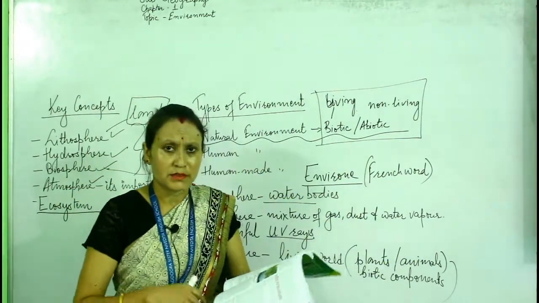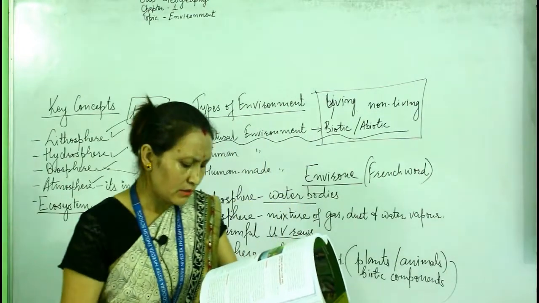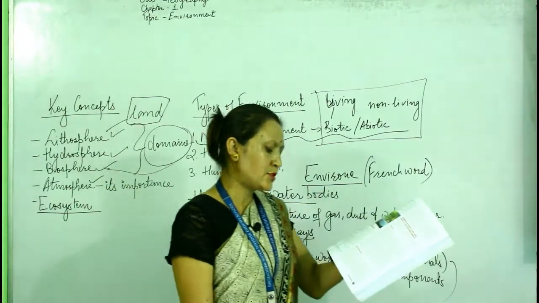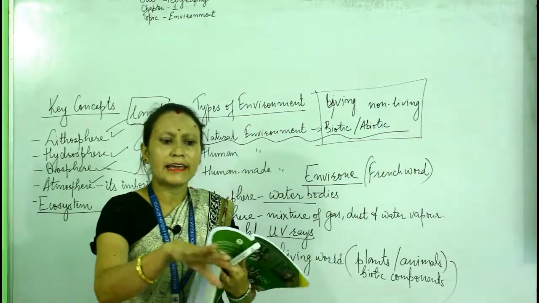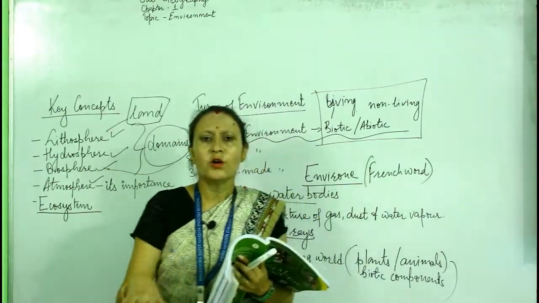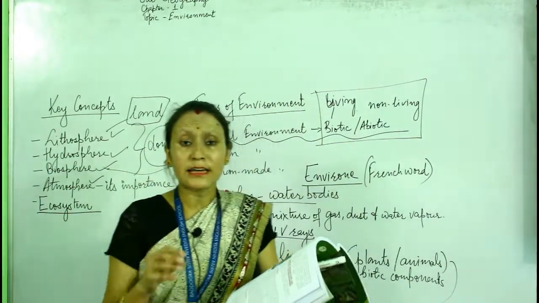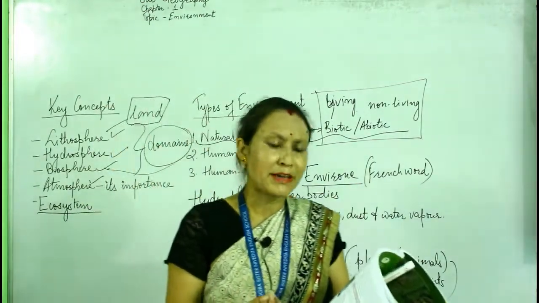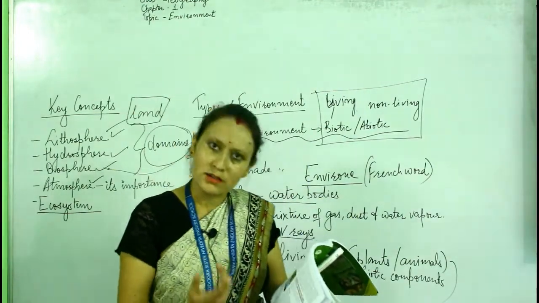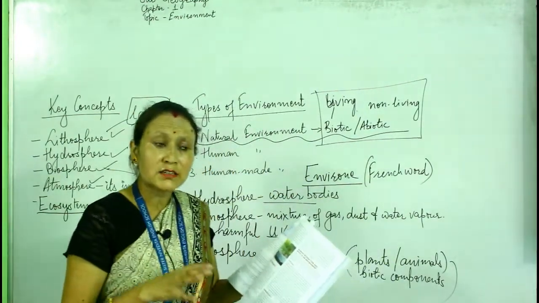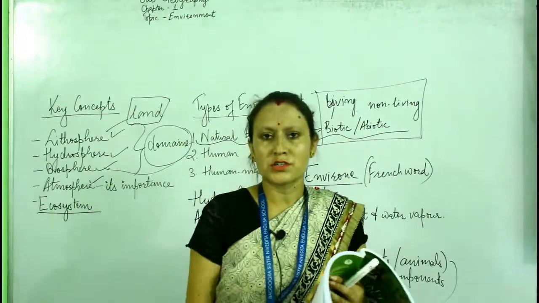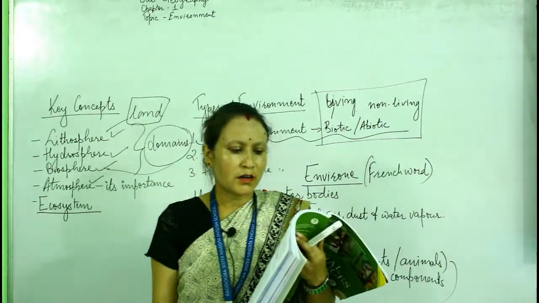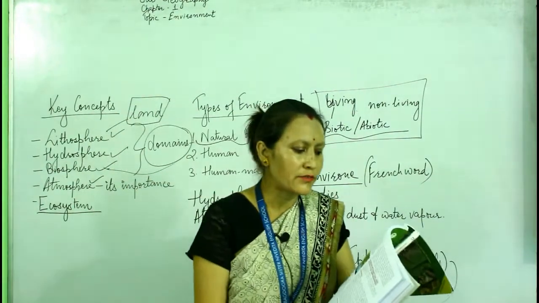Okay, an example is given in your book. In a small lake ecosystem, the sunlight which falls on the water helps the growth of algae. A lake is a small water body. So the sunlight which falls on that lake area helps to grow the algae. It's a microorganism, a micro plant. This algae produces oxygen for animals. So that algae provides oxygen to the marine life of that lake, like fish, frogs, and other living organisms,